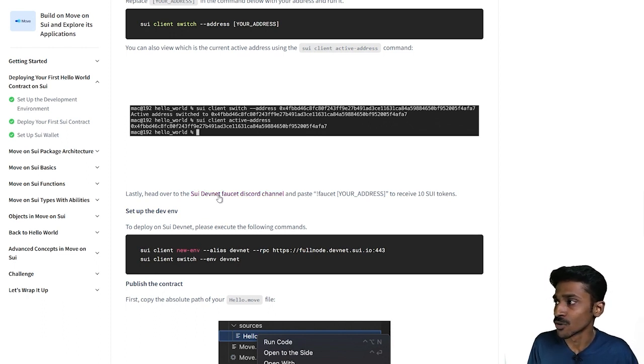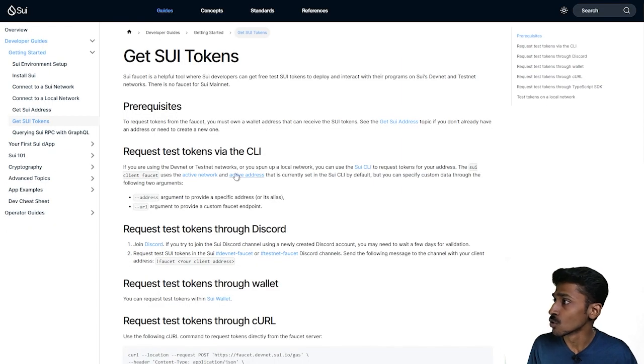So we're going to go to you. There are several options for you to go in and get these fake tokens. There's the Sui DevNet Faucet Discord channel, which is something that you can use. There is also another thing that we can do, which is that we can go in and do it using the CLI as well. So we're going to be using this particular command called Sui client faucet.